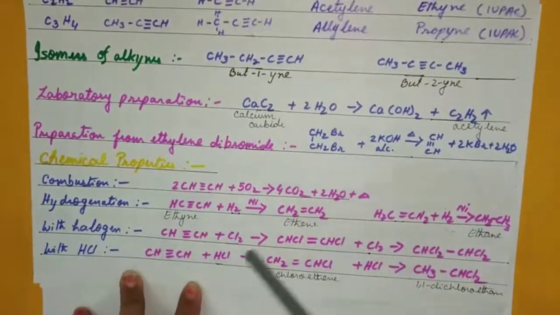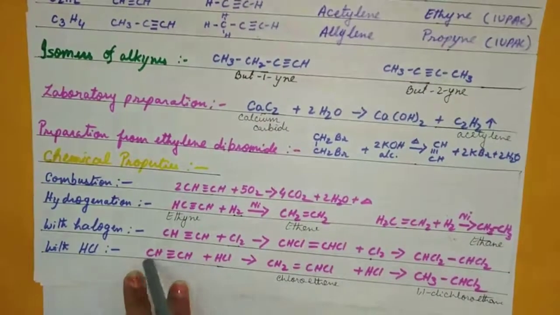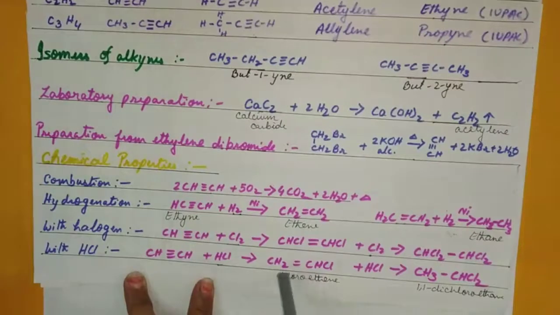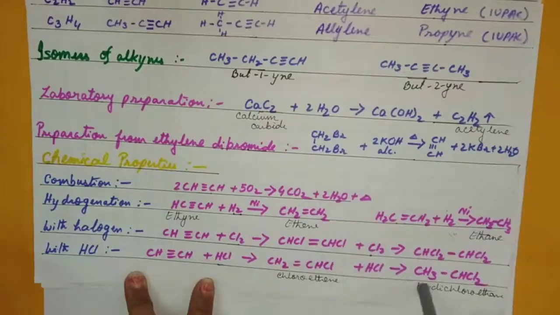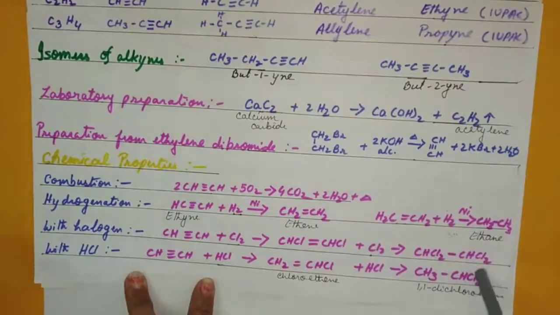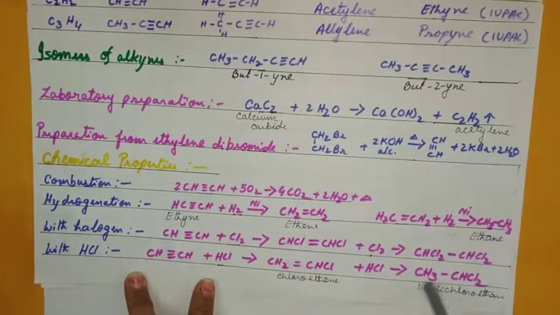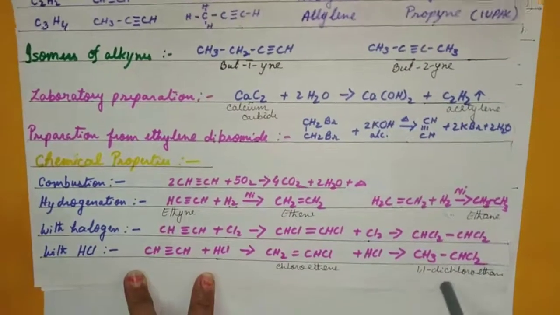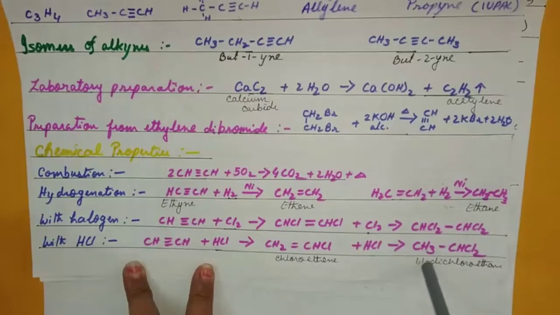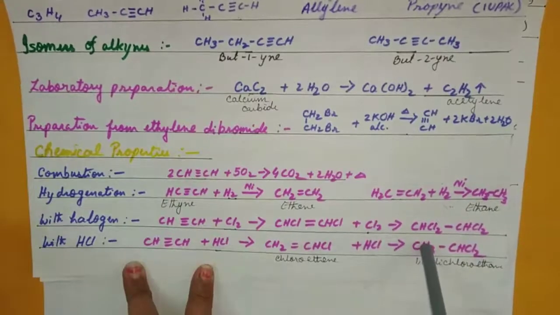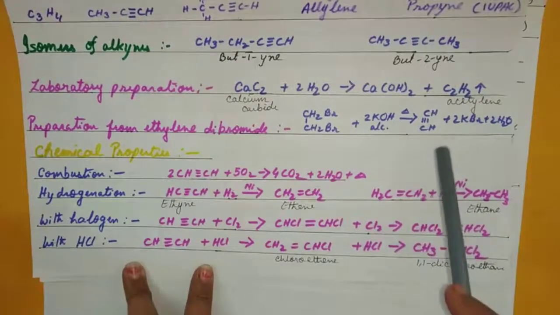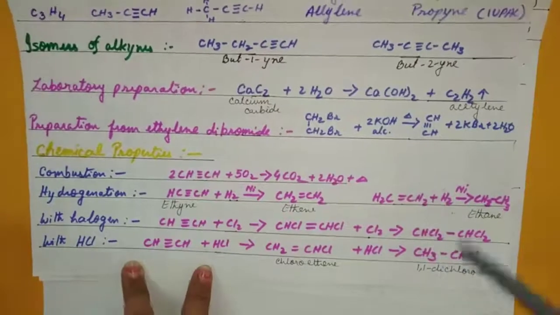With HCl, hydrogen here, chlorine here, so it is chloroethane. Further again hydrogen here, chlorine here, so 1,1 dichloroethane. These are the IUPAC names which we have already done, and this is just a revision of what we did in the first part of my video of organic chemistry.